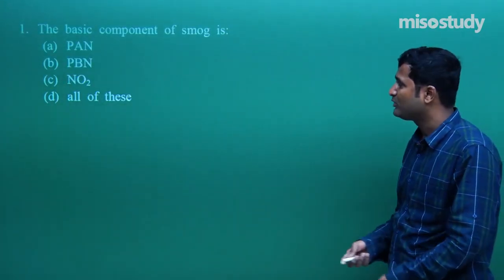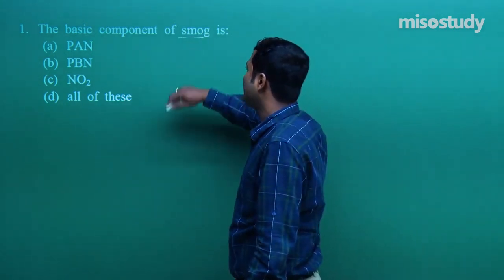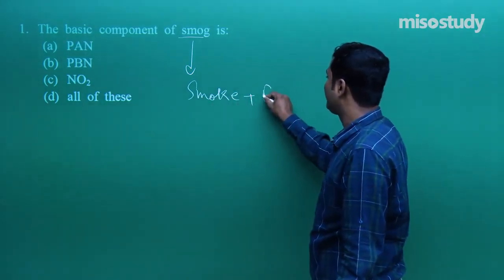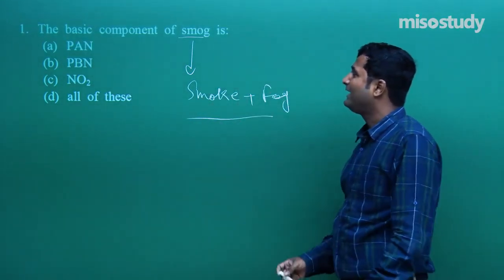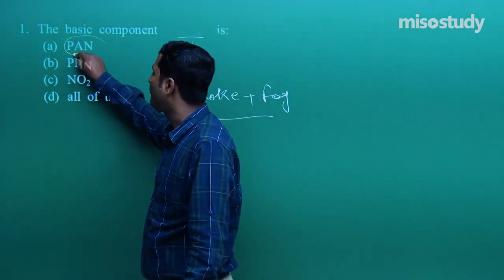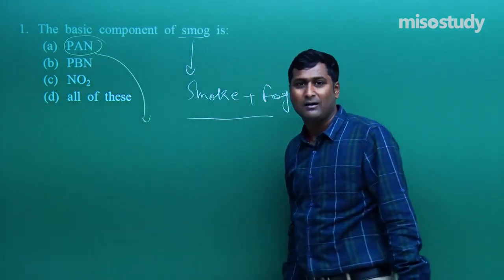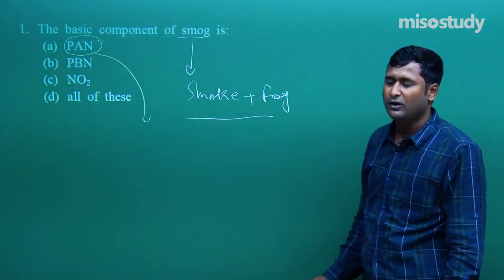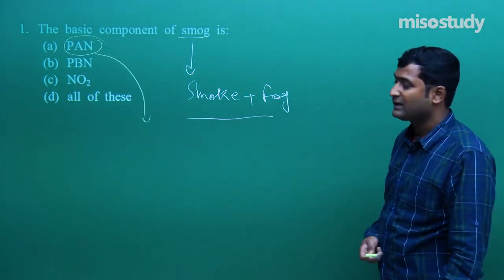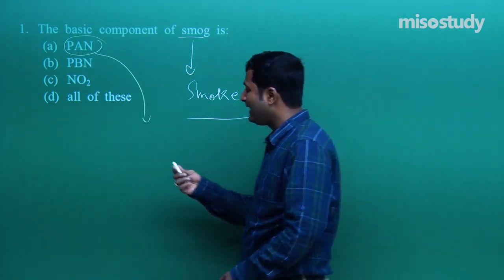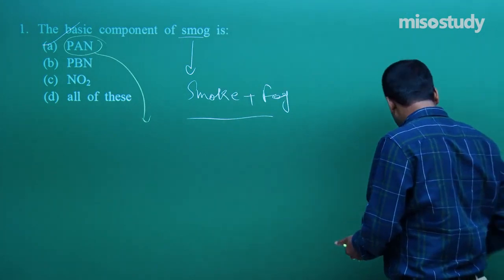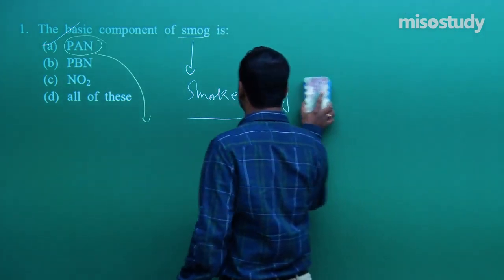Now it's your turn. You have to reply: what is the basic component of smog? As I told you earlier, smog is the combination of smoke plus fog. Am I right? Yes sir. And as I know, the basic component of smog is PAN, peroxyacetyl nitrate. This is a single option correct type question, so for this, A is the correct option. Clear? Now friend, I'm going to rub this part and we'll discuss the next one.